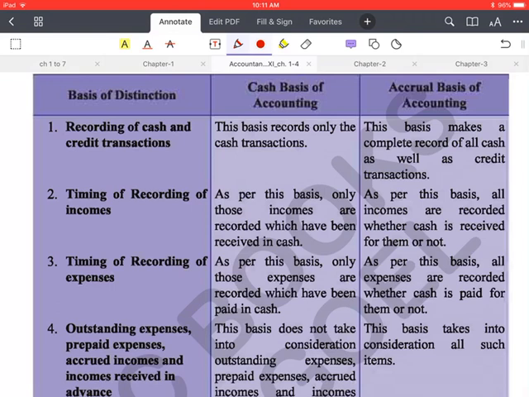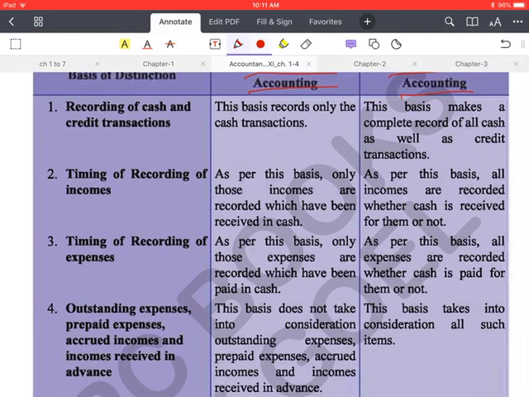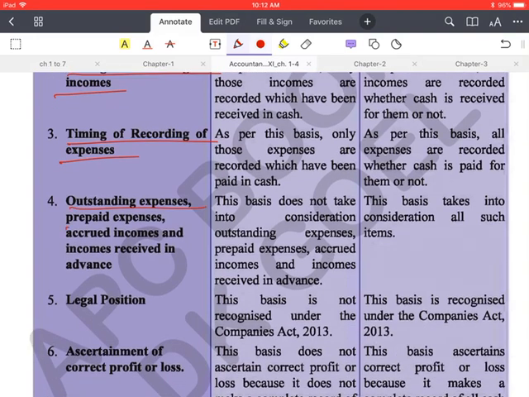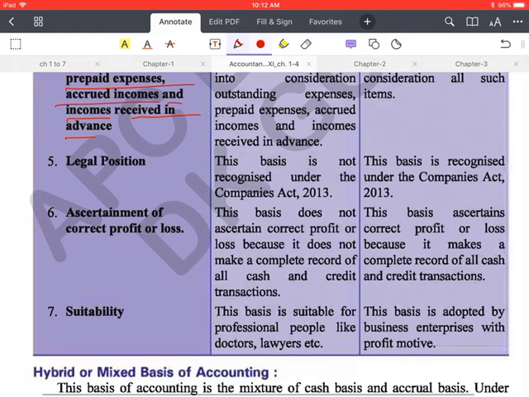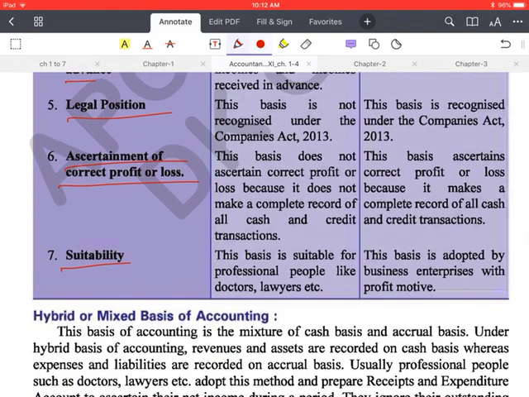डिफरेंस इज गिवन हेयर. It is also given in your book, because I am taking the extract of DK Goel. So this is the difference between cash basis of accounting and accrual basis of accounting, and you can make a difference on the basis of recording of cash and credit transactions, timing of recording of incomes, timing of recording of expenses, outstanding expenses, prepaid expenses, accrued incomes and incomes received in advance, legal position, disclosure of correct profit or loss, and suitability. So on the basis of these points you can easily make a difference between these.